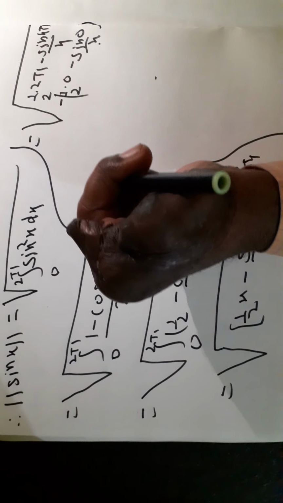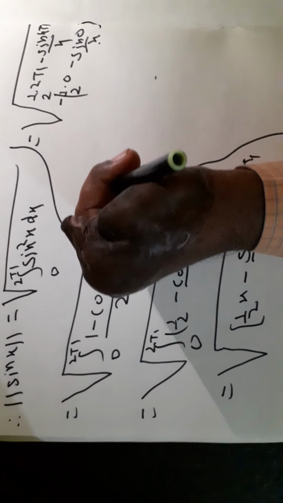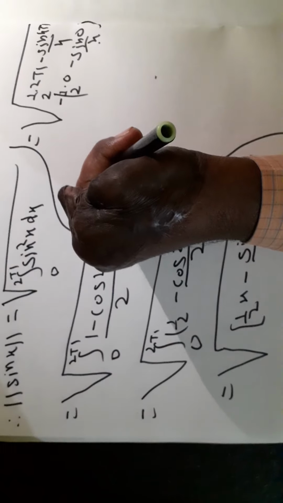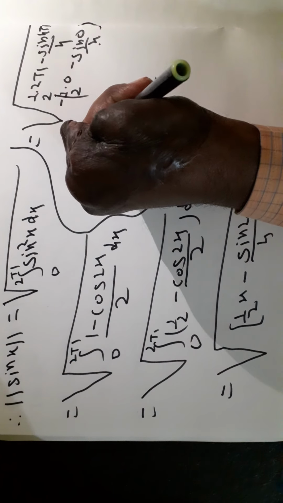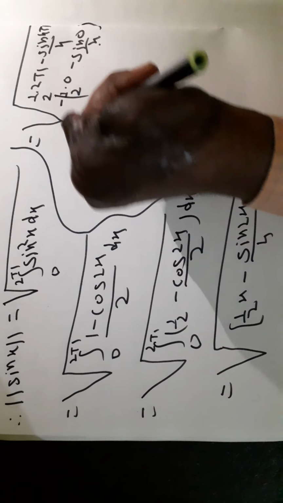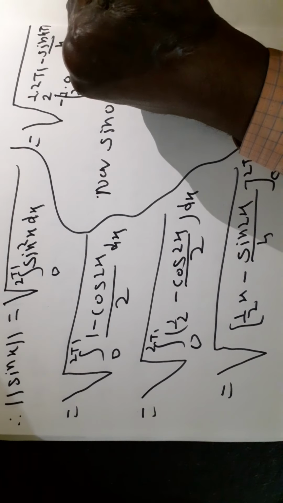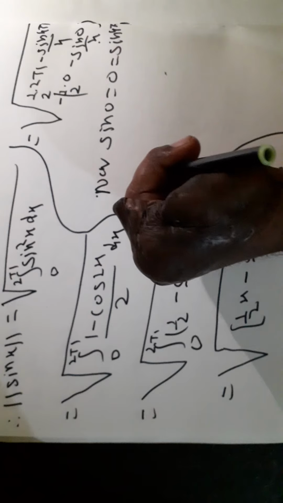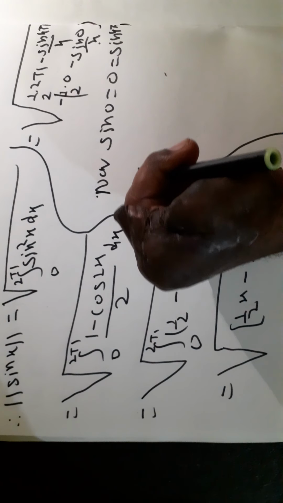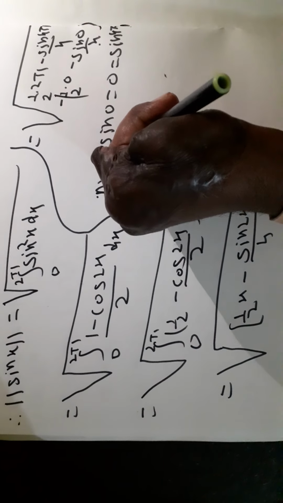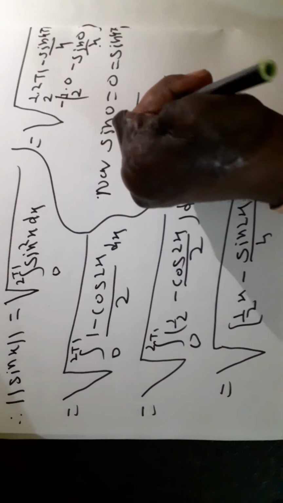Now sin 4 pi is equal to 0 and sin 0 is equal to 0. Therefore norm of sin x is equal to root pi.